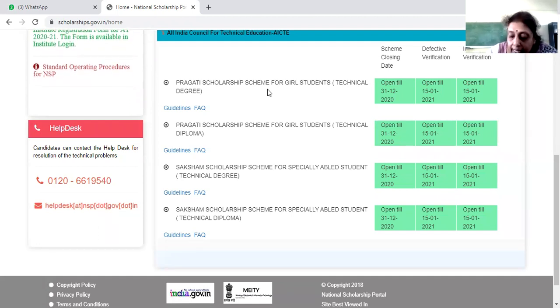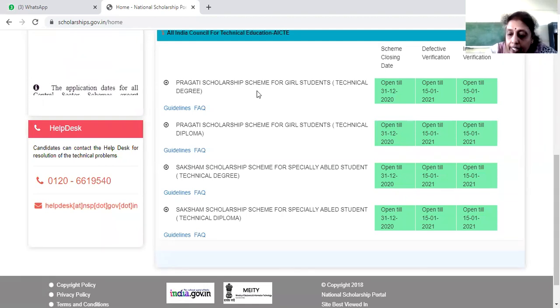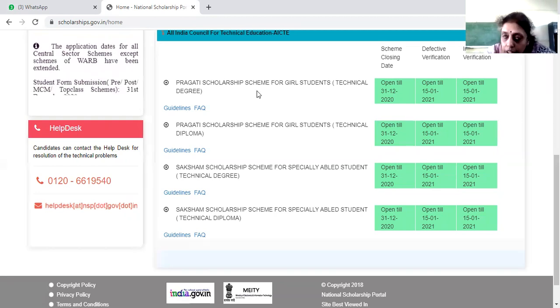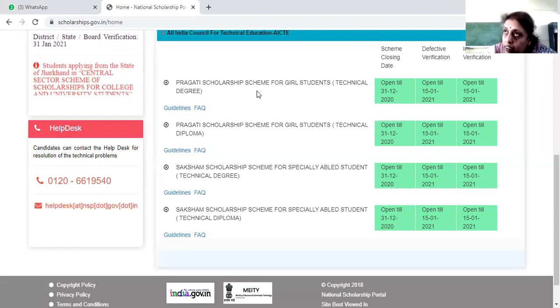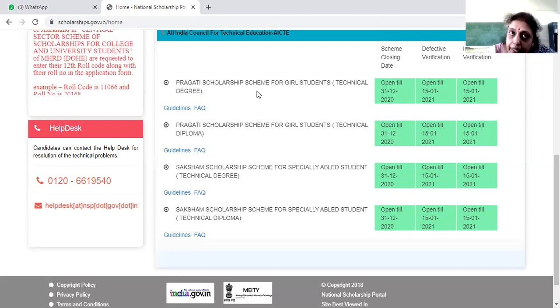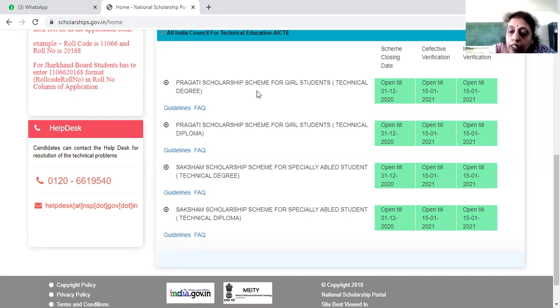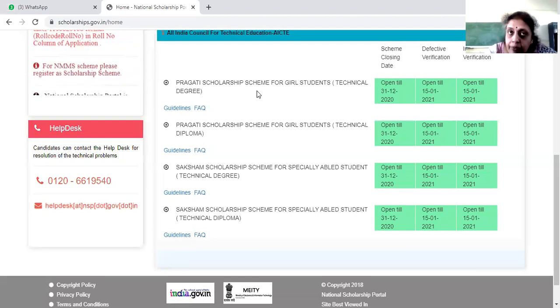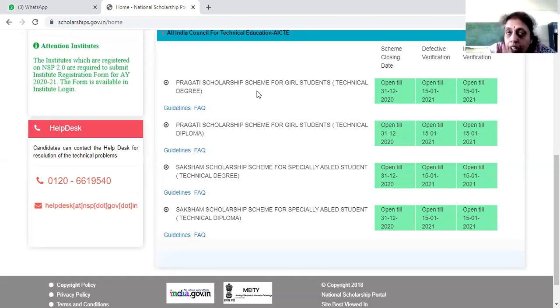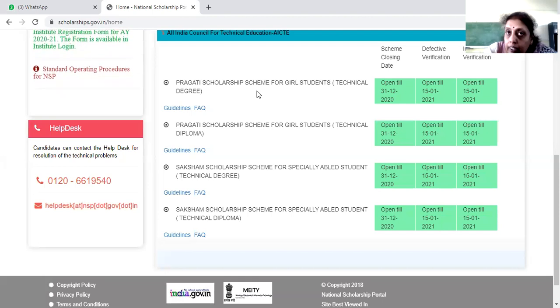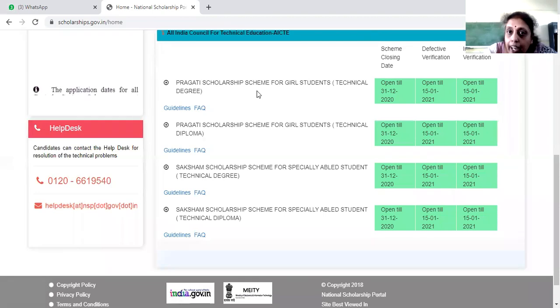So if you get selected, the first level is you are going to enter the details. And in the next level, after you enter the details, you have to submit it to the scholarship section, which is in a TV tower near Vidhan Saudha. TV tower is there where you have to go and submit the application, and then they will sign and give you the acknowledgement. Along with that, whatever documents you have uploaded, you have to come and give it in the college. In the college, as I told you, Sunita is the in charge office staff for this scholarship. You have to meet her and submit the documents to her.